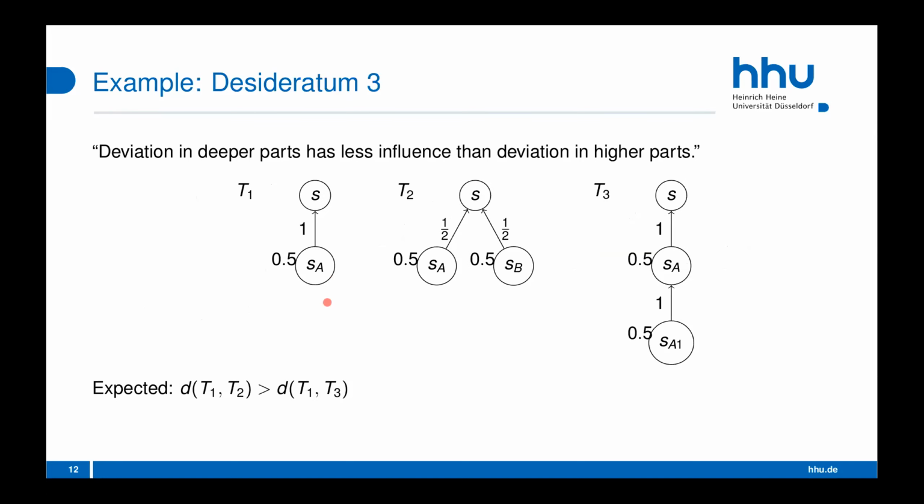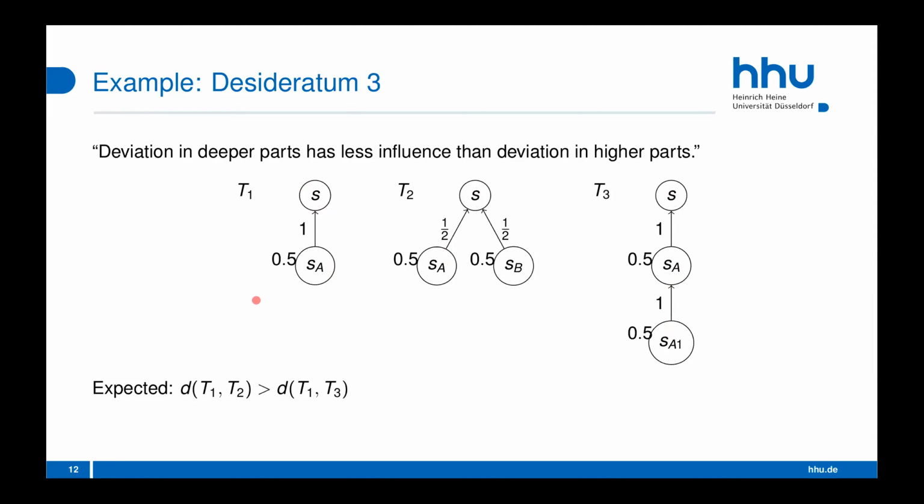Then another property we propose, we say that the deviation in deeper parts should have less influence than a deviation in higher parts. So in this example, we have the statement S again, supported by another statement SA. Then in T2, we have SA again, another statement SB on the same level. And in T3, we have SA supported by SA, and then SA supported by SA1.